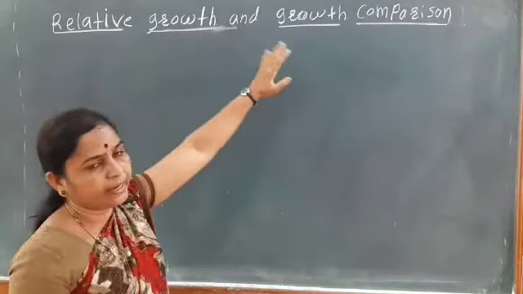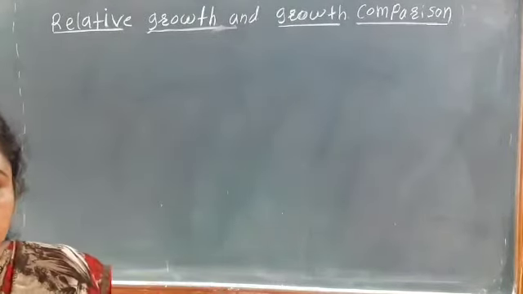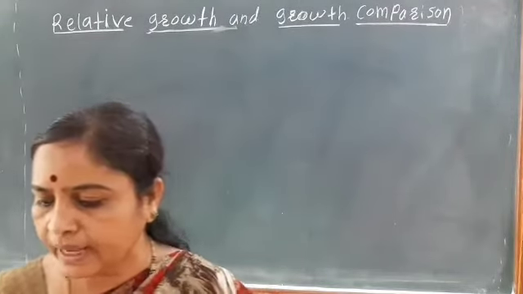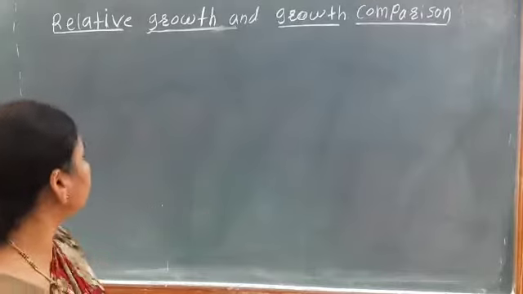That is, the comparison between the absolute growth and the relative growth rate. First we see the absolute growth rate. What is meant by absolute growth? Absolute growth means the actual growth, that is, the growth of an organism or system per unit time. म्हणजे एखाद्या ऑर्गॅनिझमची ग्रोथ ही पर युनिट टाइम मध्ये किती होईल, that is known as the absolute growth or the actual growth.